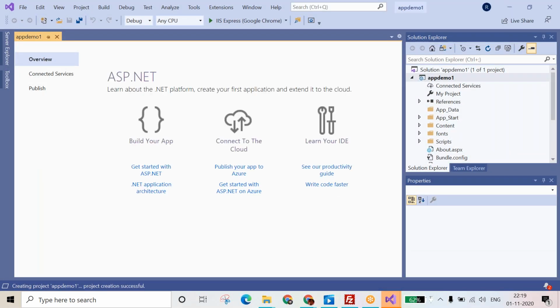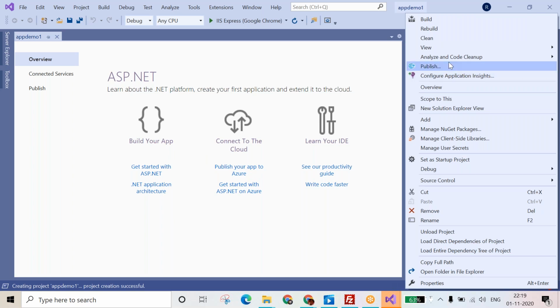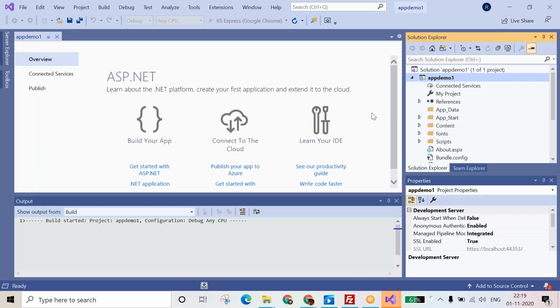Okay, now what you can do is right-click on the project, the app demo one, and click on the Build button. Now again, right-click and publish.